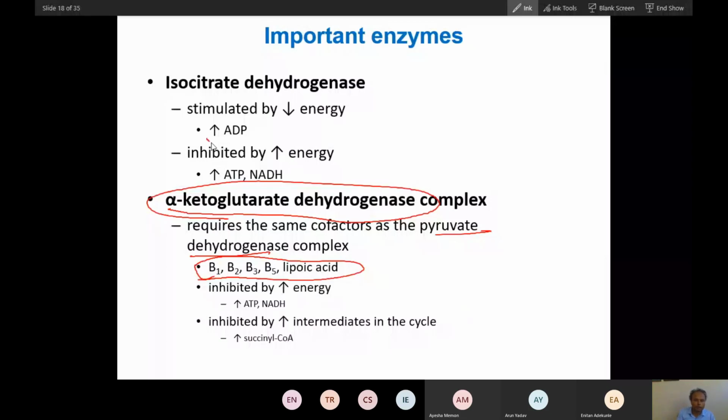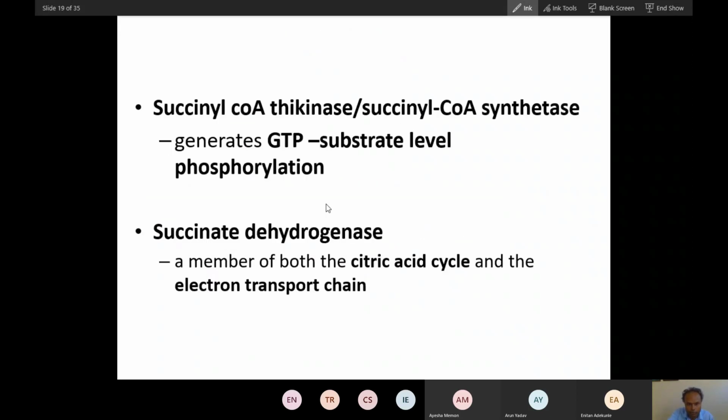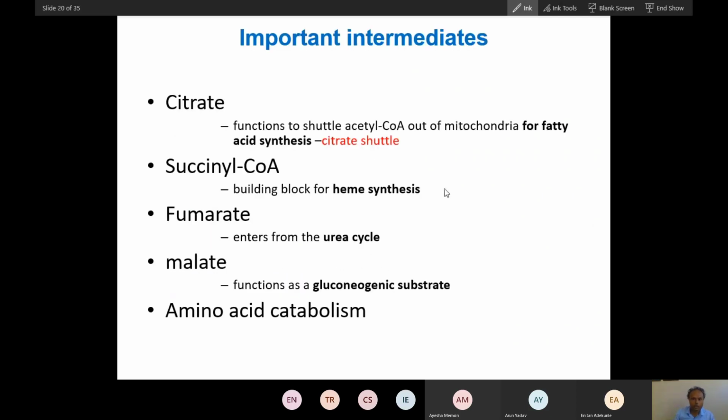These are the inhibitors of the Krebs cycle. It is stimulated by ADP and inhibited by ATP. The same way we have seen the inhibition: ATP and NADH will inhibit the reaction. So succinyl thiokinase, I have already told you, is substrate level phosphorylation, and succinate dehydrogenase is also part of the electron transport chain. It is basically an electron transport chain enzyme, complex 2.